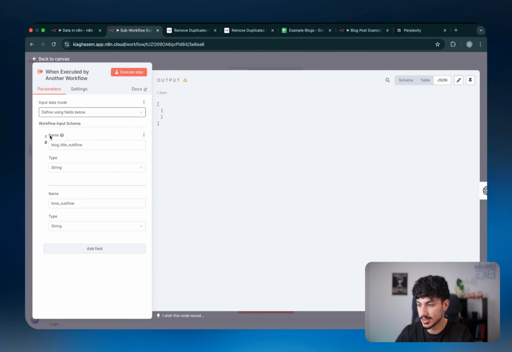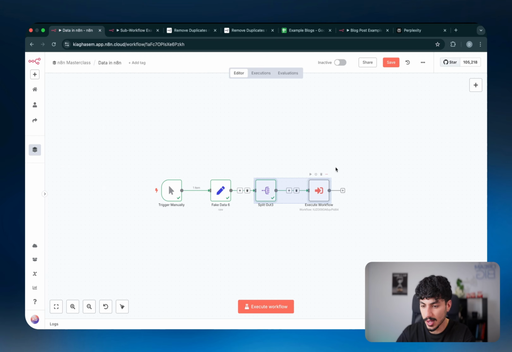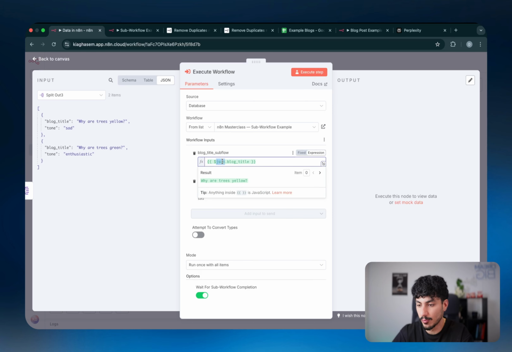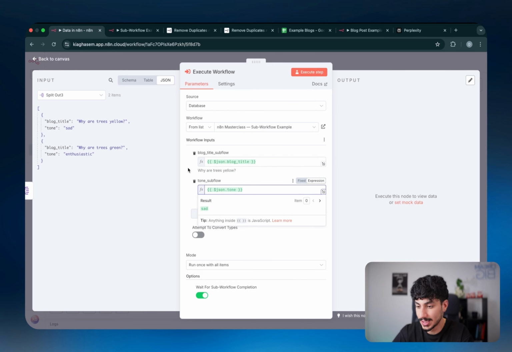This basically means I just define the exact key and value pairs that I want to receive from that stream. So in this case, I've said the first key is called blog underscore title underscore subflow. The type of it is string. And then the second key is called tone underscore subflow, and the type of that is string. And then over here, when you're building out the execute workflow node, which is sending or delegating the task or the data to the sub workflow, you just have to define what the value of each of those keys actually is.